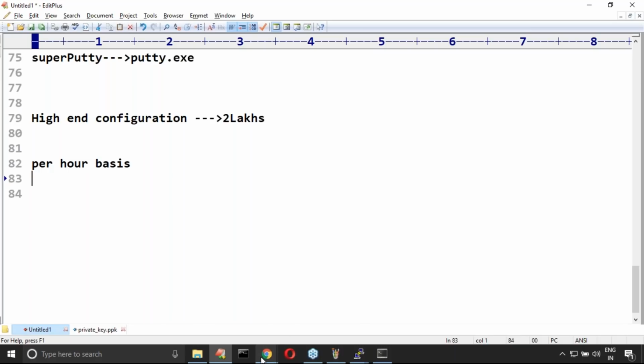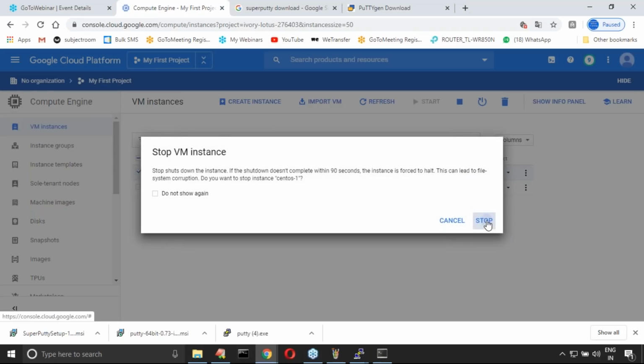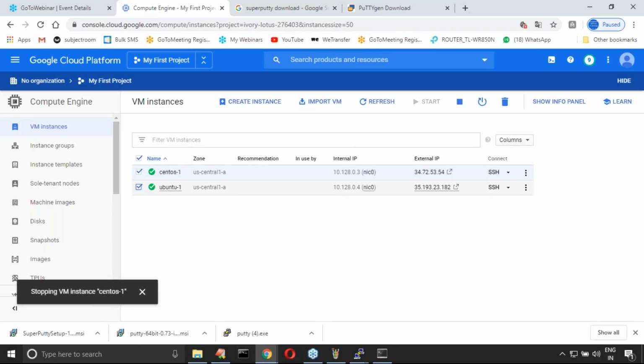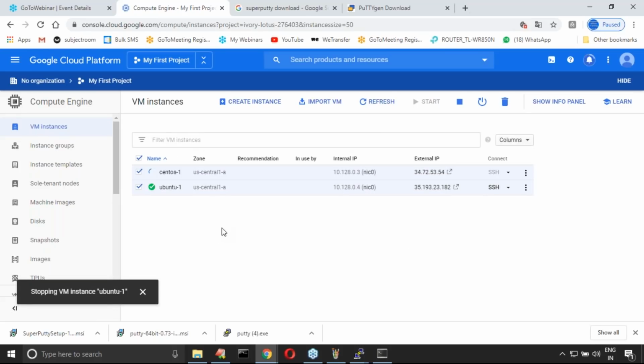That's why, whatever instances I created, now have you observed, I created two instances. What you can do is delete the instances. Let me stop them first. Just select them, and the stop button is there. Do you want to stop? Yes. Both instances are going to be stopped.